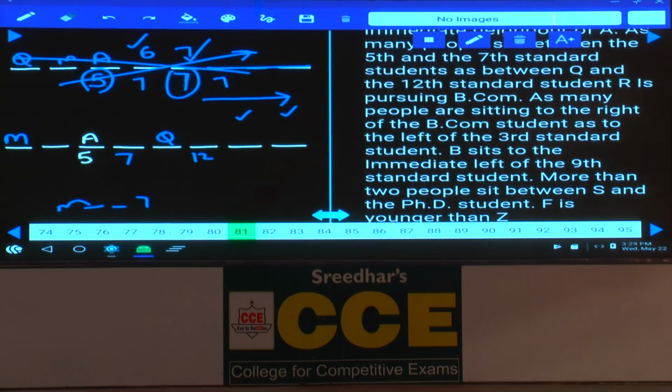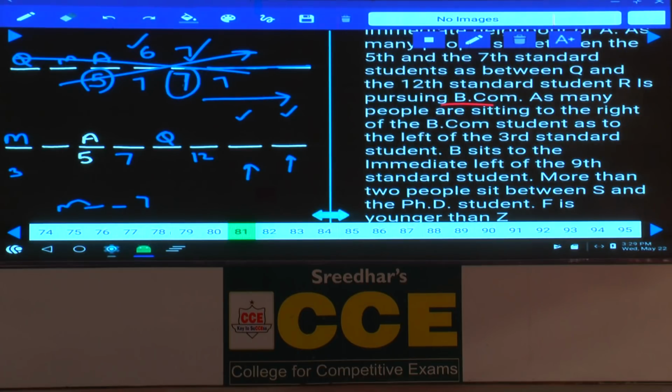Then, BCom, next one, R is pursuing BCom. As many people are sitting to the right hand side of BCom, the student is to the left of 3rd standard. 3rd is to the left hand side of this one. Now, if BCom is at this place, then 3rd standard can be here, or if BCom is here, 3rd standard will be here. How many possibilities? 2 possibilities.